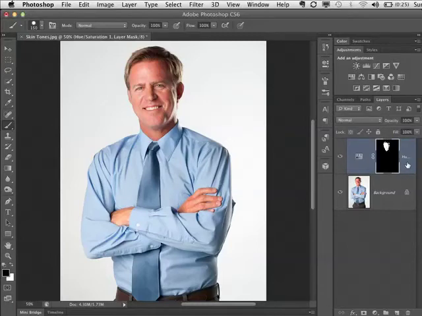Really powerful in what we can do with it when you think of all the things that we would want to do with skin, whether it's retouching the skin to smooth that out a little bit, whether it's removing a color from the skin, maybe adding color to the skin if it looks pale, a lot of different uses that we could want to select our skin tones for. And now with CS6, we've got a way to very quickly do it.